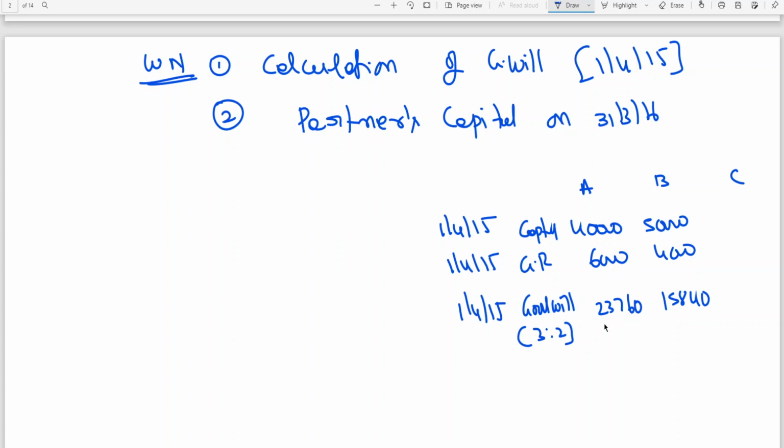Now, if you feel that as on this date it is against the principle, you are raising goodwill, you are also raising capital accounts. This is nothing but capitalization.